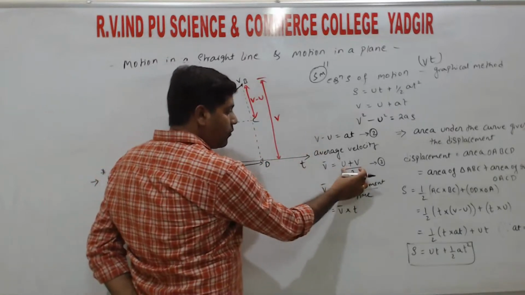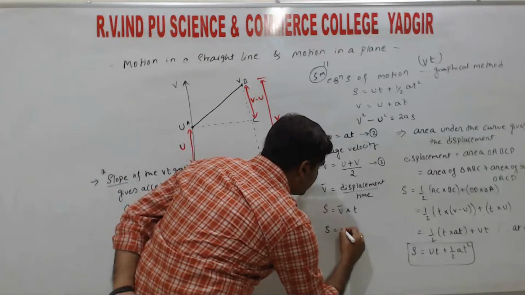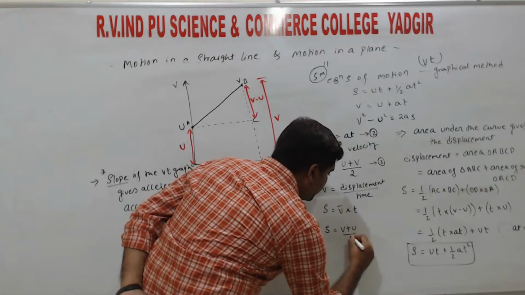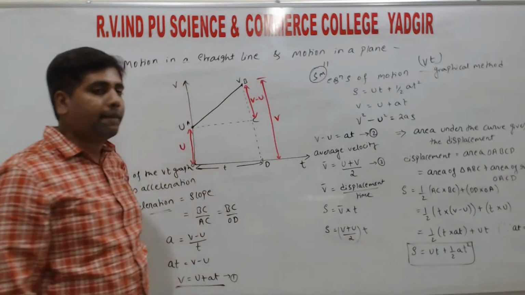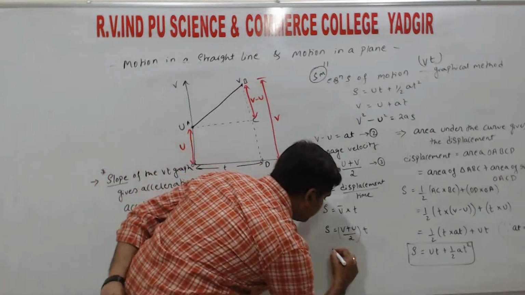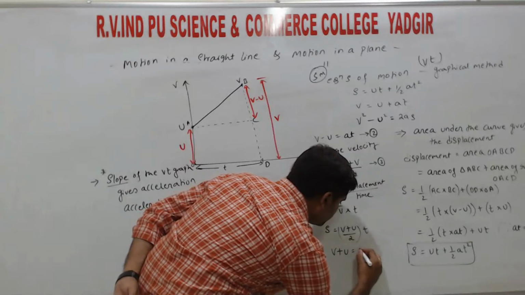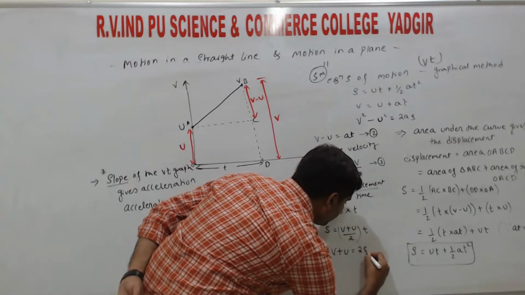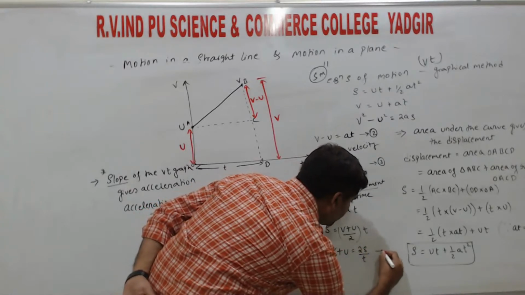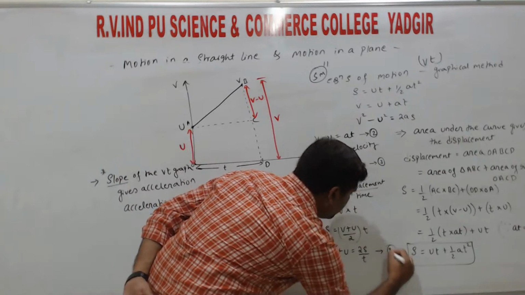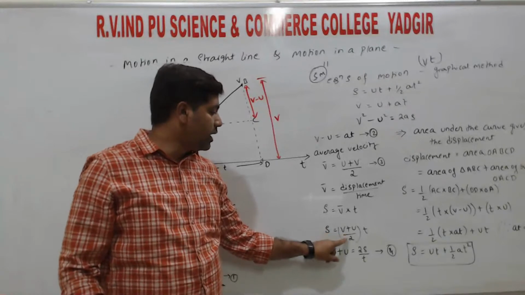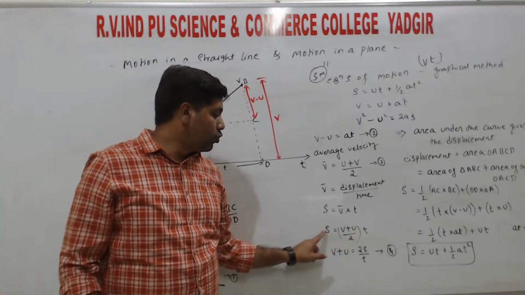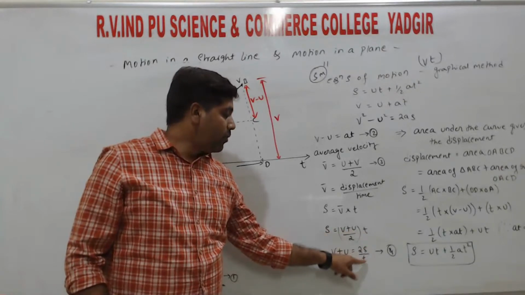So v bar from the second relation, we can write s is equal to (v plus u) divided by 2 into t, right? So rearranging the terms, v plus u is equal to 2s divided by t. Calling this one the fourth equation, right? So in place of v plus u, the right-hand side goes like 2s divided by t.